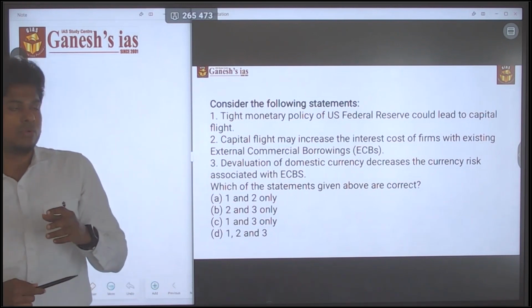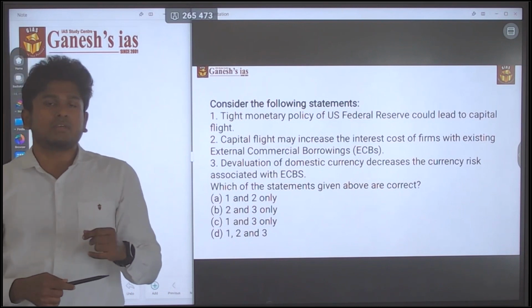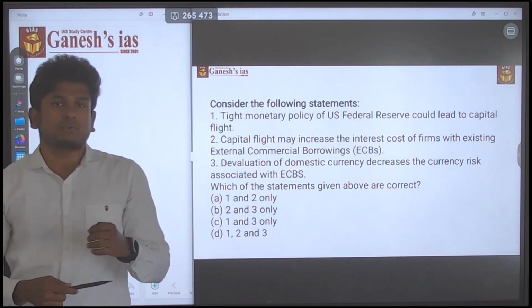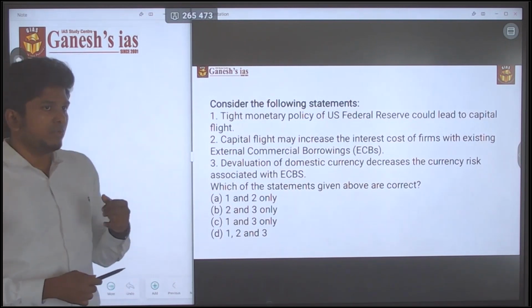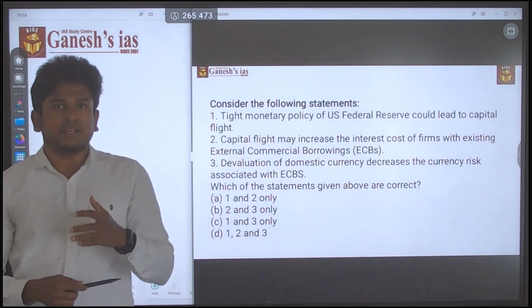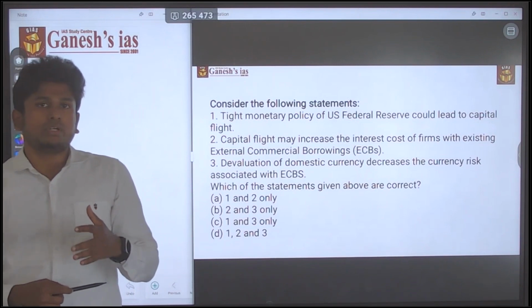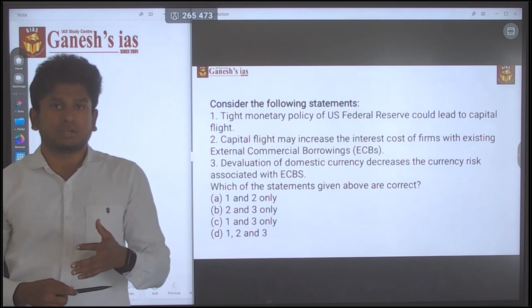The first statement is speaking about tighter monetary policy, so you have to know what tighter monetary policy is. Usually central banks, in India it's the RBI, do tighter monetary policy when there is huge inflation in the market.